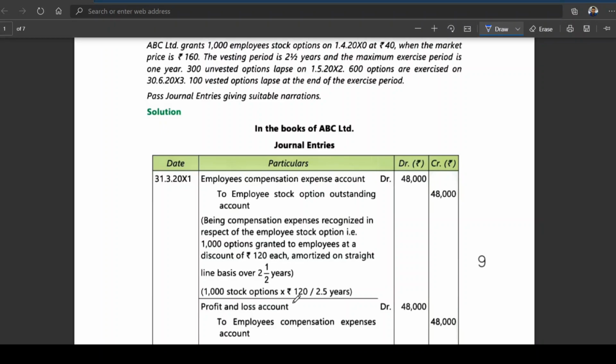Hi friends, in the last class we have seen a few ESOP problems. The logic is simple.